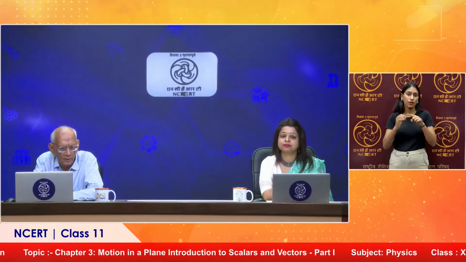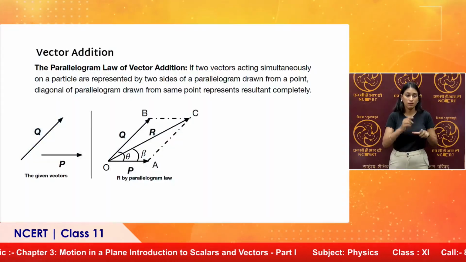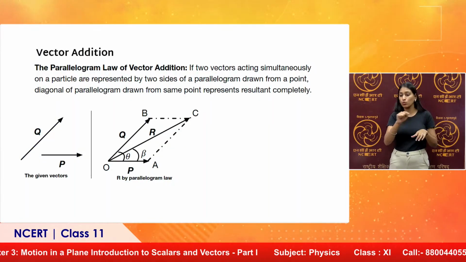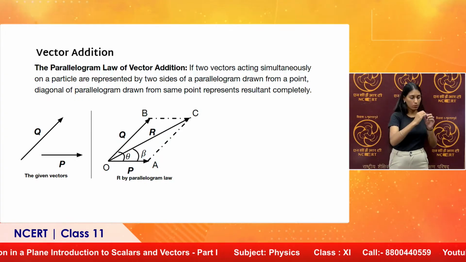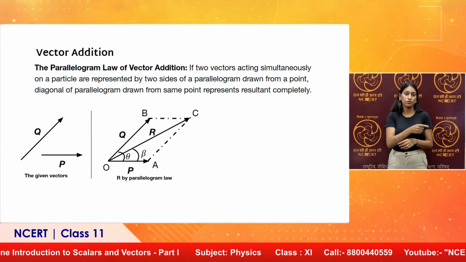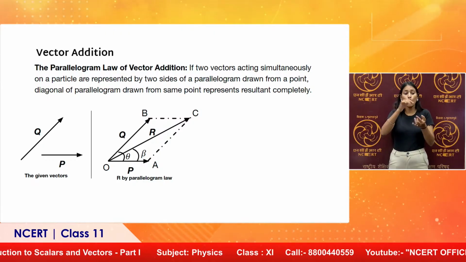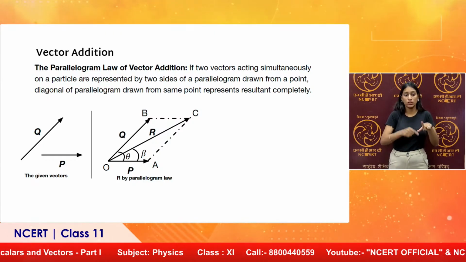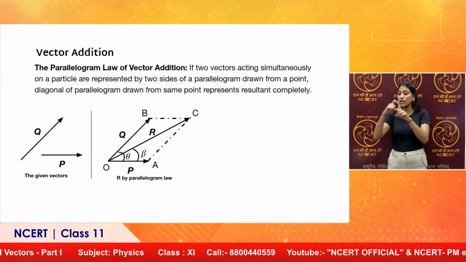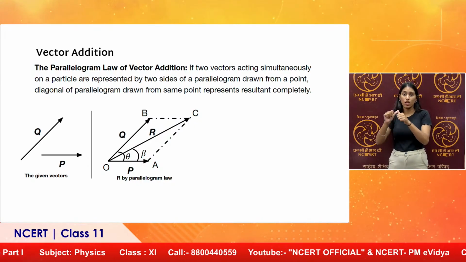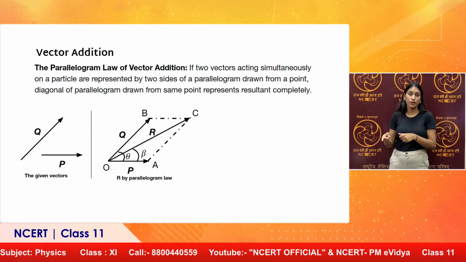These are the vectors to be added. Parallelogram law: OA represents P, OB represents Q. Both vectors are represented from the common point O. Then you complete the parallelogram. The diagonal OC gives the resultant. The diagonal is to be drawn from the same point O.